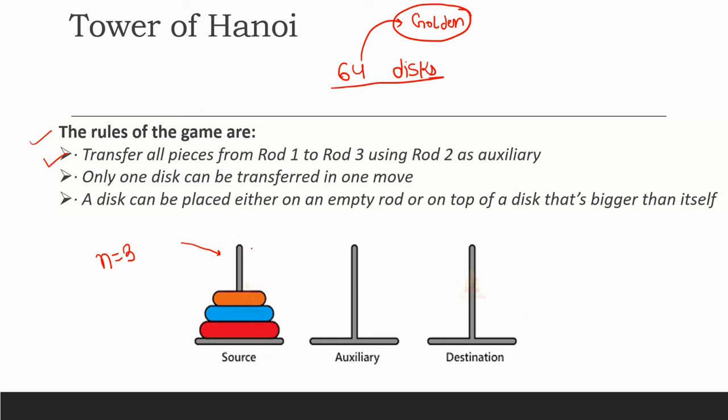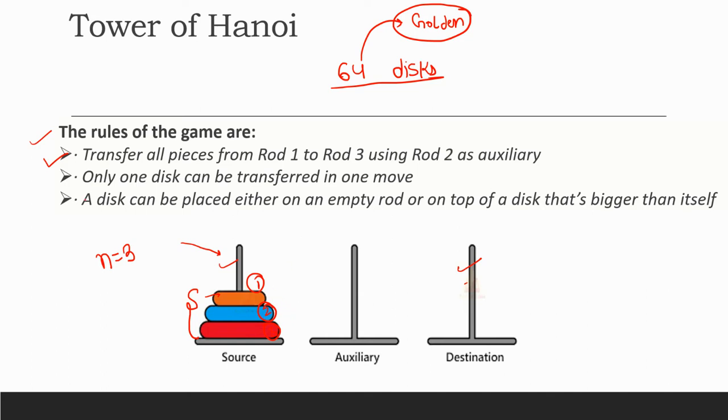Rule number one is we need to transfer all the pieces from the source to the destination, right? We need to move all these disks from source to destination, and the order should be maintained, right? It means if this orange is in first place, blue is in the second and the red in the third, the same thing should be here, right? I will be showing you very shortly. We need to do this with the help of this helper, right? Now are you thinking how we can do it very easily, right?